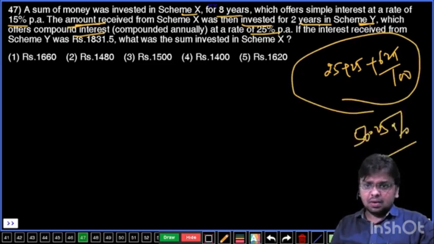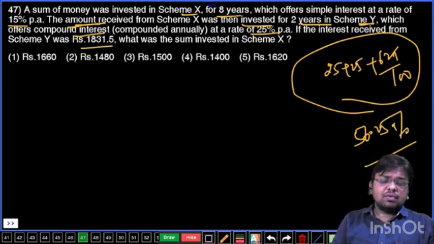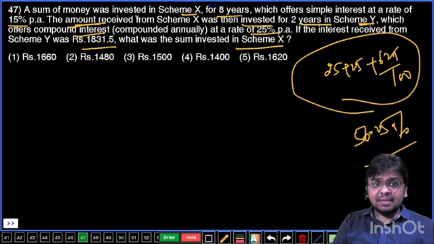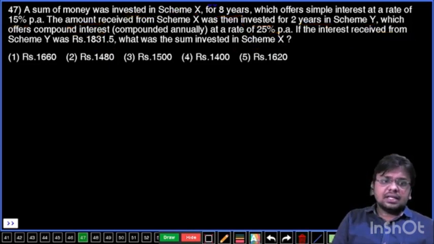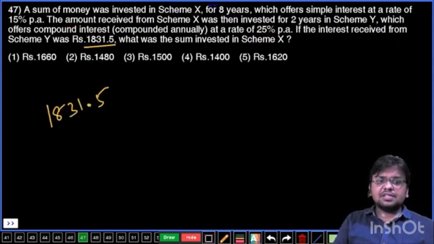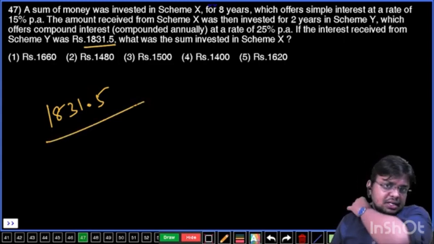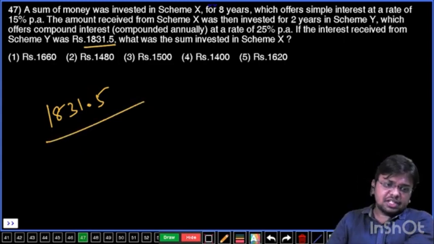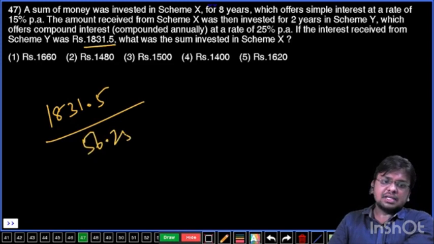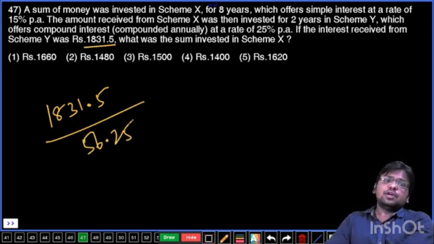Okay. Now, if the interest received from scheme Y was 1831.5, what is the sum invested in scheme X? Sum invested in scheme X, that you have to calculate. Now see here. Interest received in scheme Y is 1831.5. Just now we have seen in percentage, 2 years 25% compound interest means in percentage interest is going to be 56.25%, and 1831.5 is equal to 56.25%.